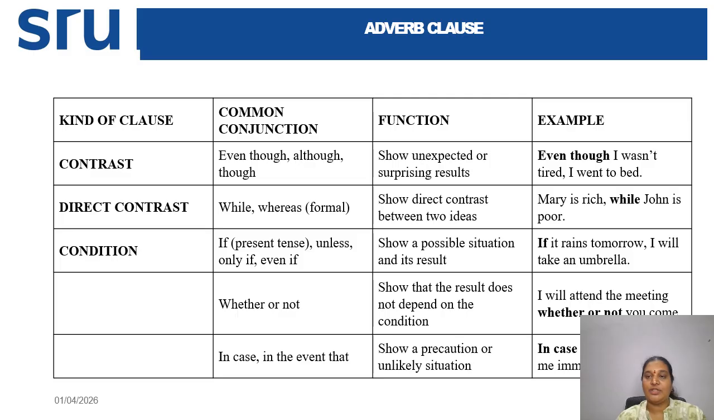The possible situation. So only if it rains tomorrow, then I will take an umbrella, right? And some are like "whether or not", which show that the result does not depend on the condition. And "in case" and "in the event that" show a precaution or unlikely situation. So, I will attend the meeting whether or not you come. Here we are saying the result does not depend on the condition, but it happens. So these are the roles of common conjunctions in the adverbial, that means in the dependent clauses.